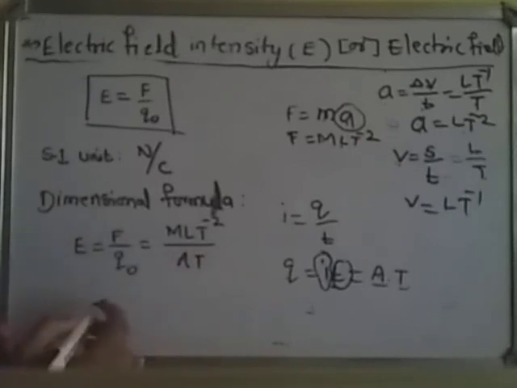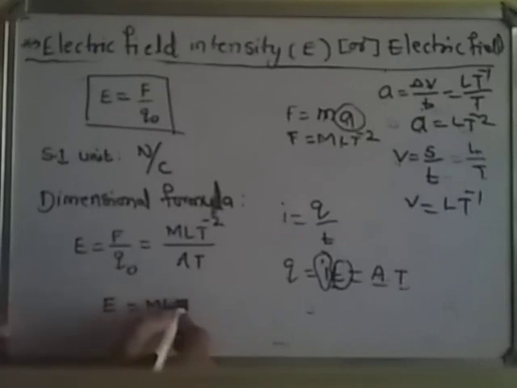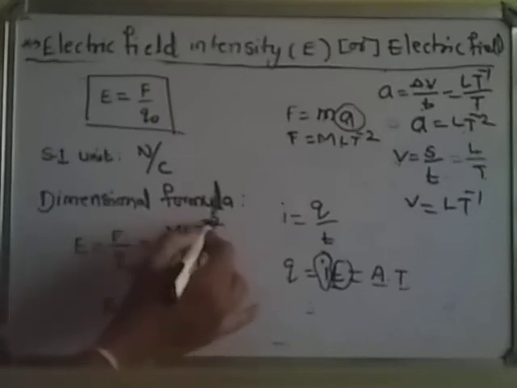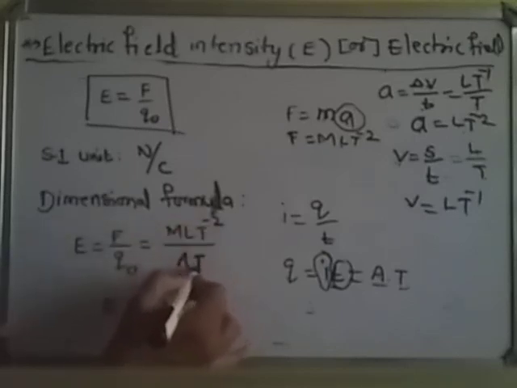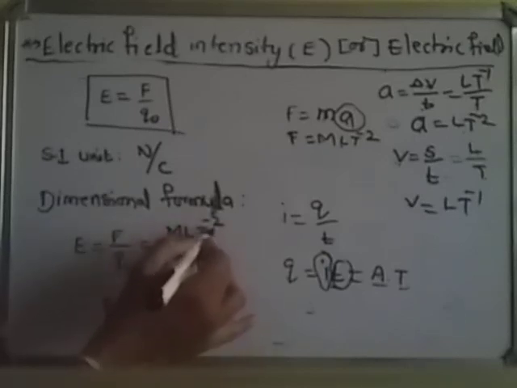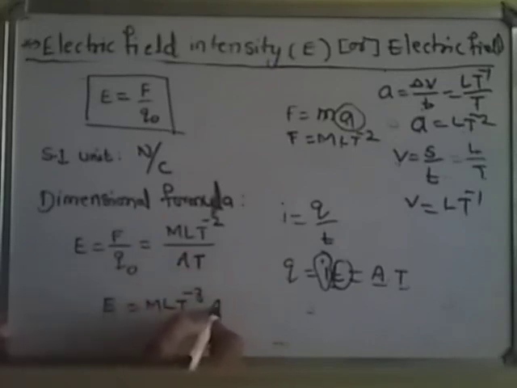And now we can simplify that: MLT power minus 3, T power minus 2, here T power 1 goes to the numerator, T power minus 2 minus 1 minus 3, A power minus 1. This is the dimension formula: M power 1, L power 1, T power minus 3, A power minus 1. This is the dimension formula of electric field intensity.